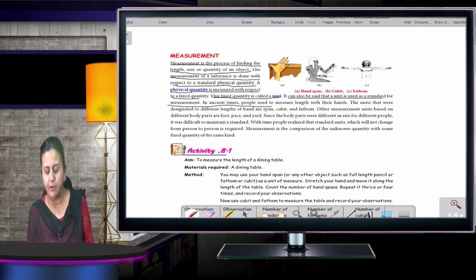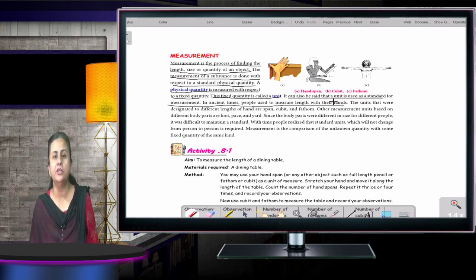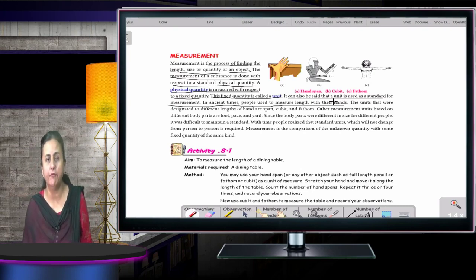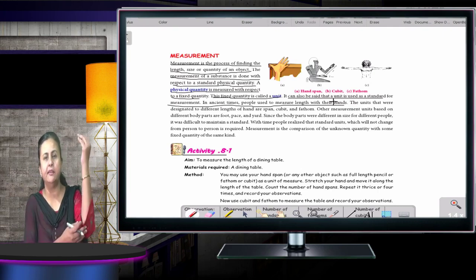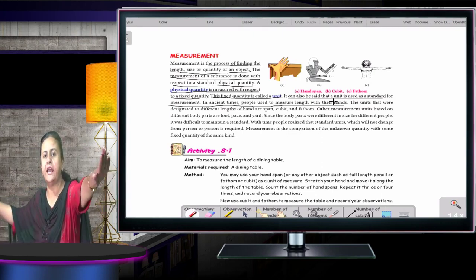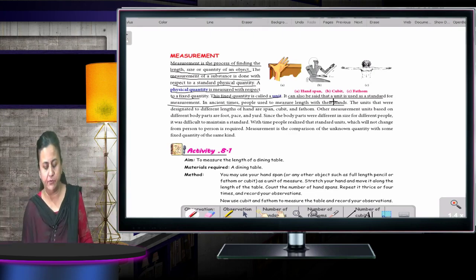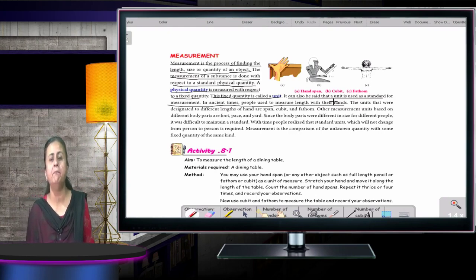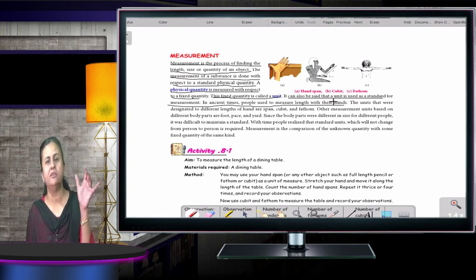In ancient times, people used to measure length with their hands. See children, earlier when we were not so advanced, different means of measurement were there. We were using the handspan. This was a handspan, this was a cubit, and if I say from this hand to this hand, it was a fathom. But this was not acceptable because every person had a different length and size. My handspan is this much. If I ask some other child, maybe the handspan differs. That made it very difficult.